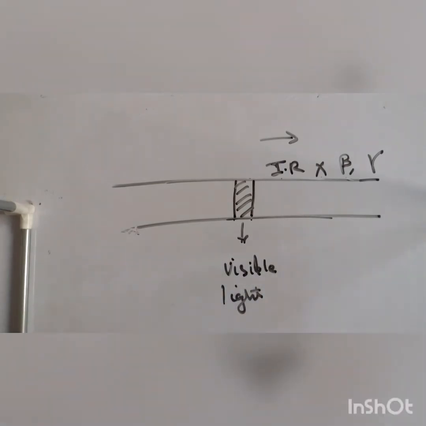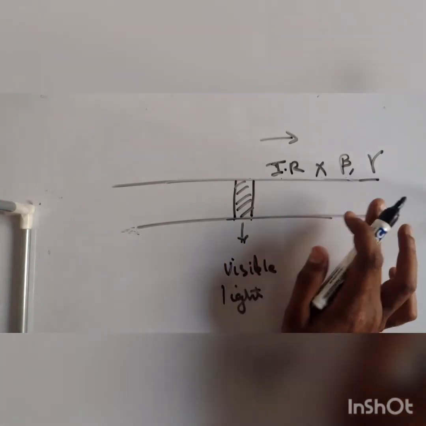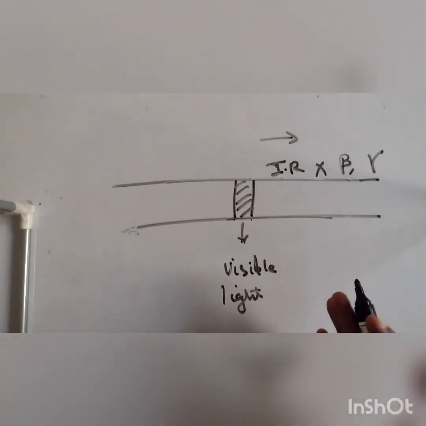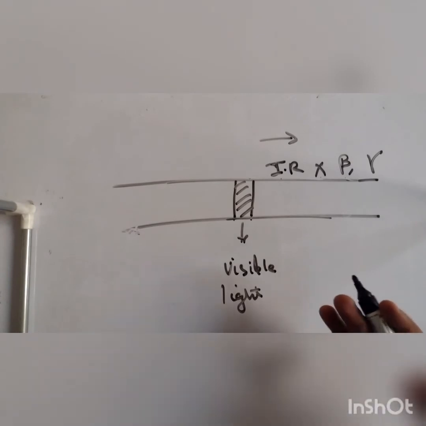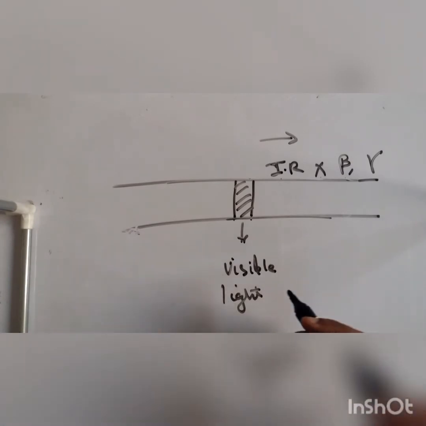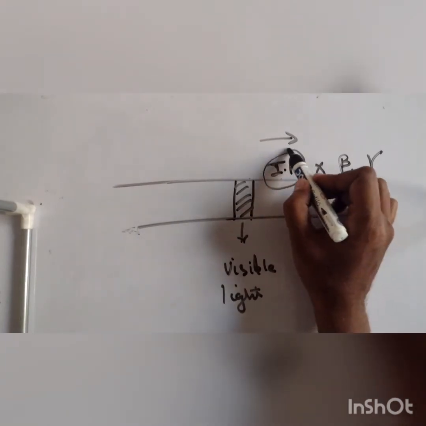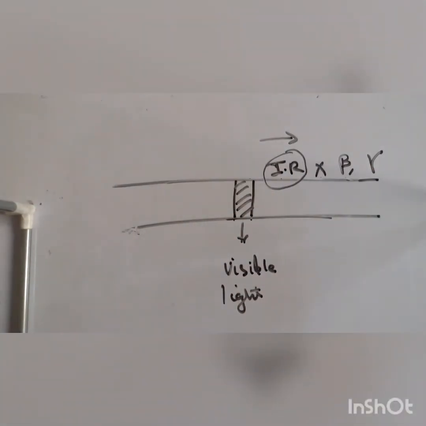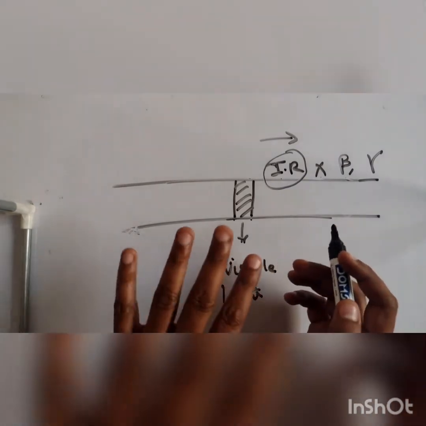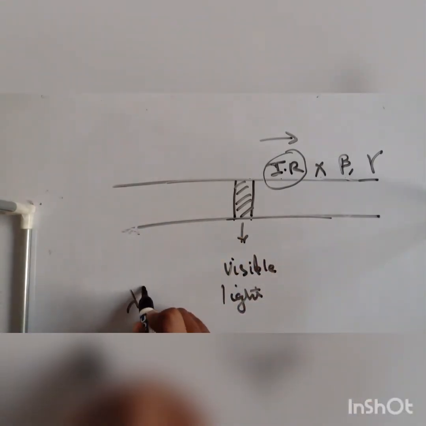Getting it? This infrared ray, X-ray, beta ray, gamma ray is not visible. You may have seen cats and dogs, they can even see in darkness. Can you see? Absolutely not. Why? Because their eyes can detect infrared rays. Are you following it? And if you go to the left hand side, the wavelength will go on increasing.